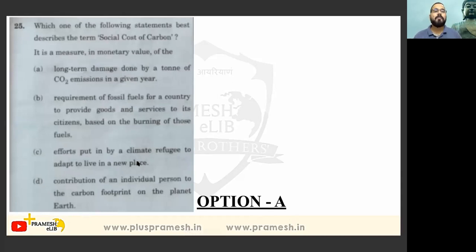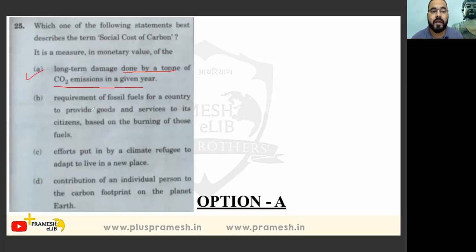Which one of the following statements best describes the term social cost of carbon in measure of monetary value? Social cost of carbon means to society, to earth, how much it is going to hamper, how much it is going to impact. So option A is given, which is long-term damage done by a ton of CO2 in a given year. It is correct.